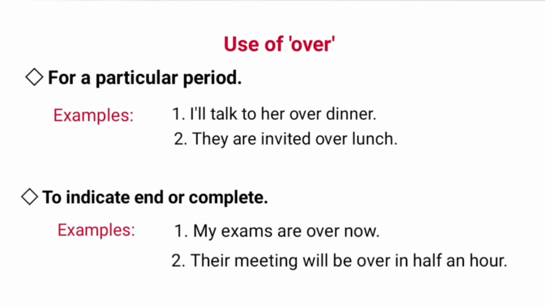Over is used for a particular period, like I'll talk to her over dinner. Over dinner means during dinner. One more example, they are invited over lunch.